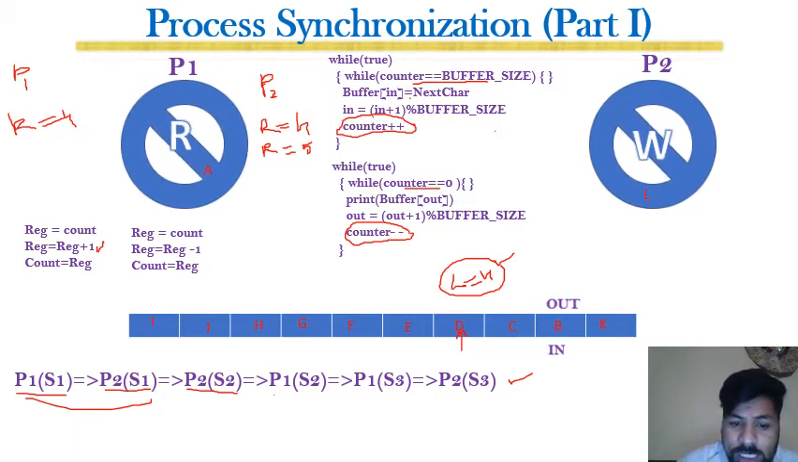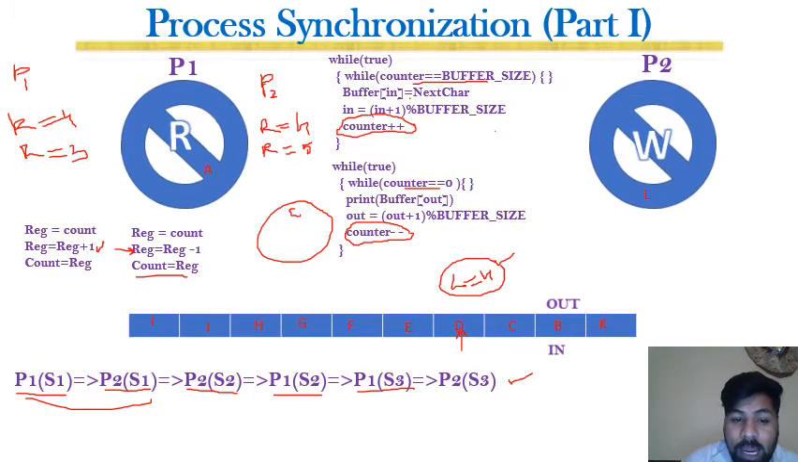Now suppose this portion is executed, that is, P1 executes S2. Once P1 executes S2, register becomes register minus 1, and register becomes 3. Okay. And in this statement you can see that P1 executes S3. For example, we have a common variable, the counter, and register is assigned to count. So register with P1 is 3, so 3 is assigned to counter, and now there is 3 in the counter.